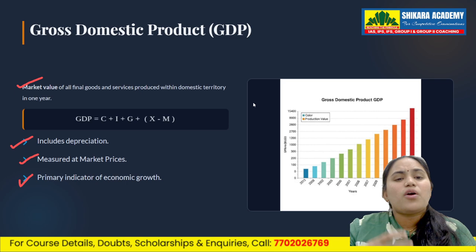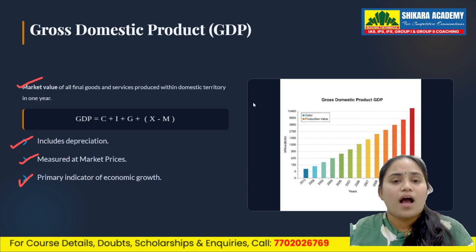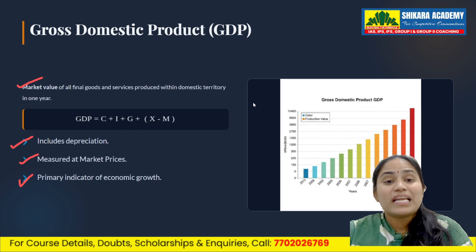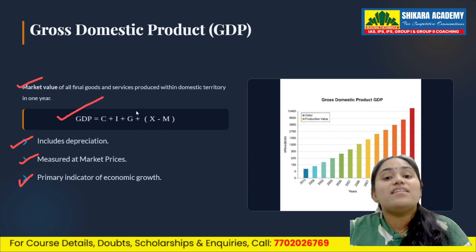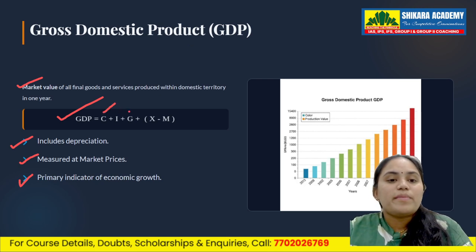See, for example, a Korean company producing phones in India, that is included in what? India's GDP. GDP tells us how much production happened inside the country. So GDP equals consumption plus government spending plus investment plus exports minus imports.